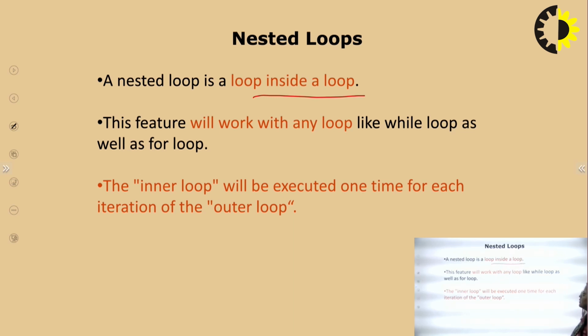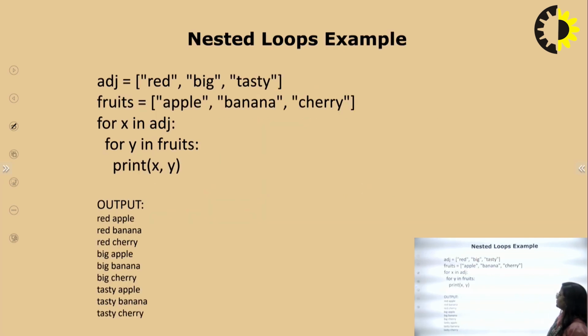The inner loop will execute completely for one iteration of the outer loop. Then it goes again to the second iteration, checks, and again moves inside. So according to this, it is an example of nested looping.